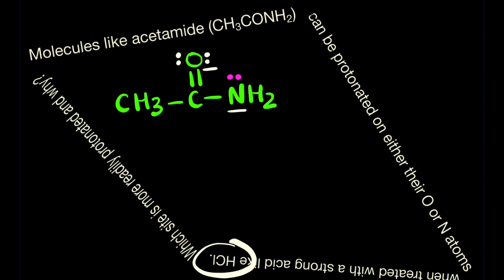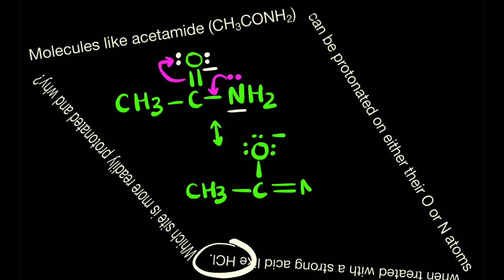This simply depends on the basic strength. We have to see which is more basic. Now, if we have some idea about resonance, we can say the nitrogen lone pair is delocalized. If I want to draw the next resonating structure, it will be CH3CO with a minus and NH2 with a plus. Now in this molecule, nitrogen has no electron pair with it.